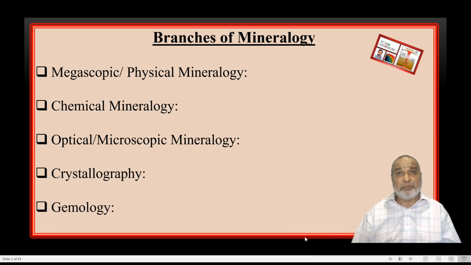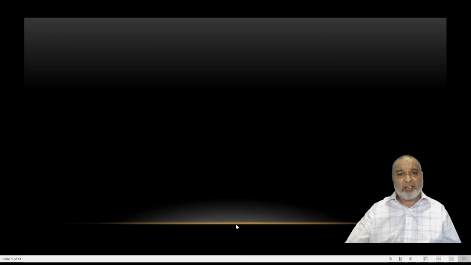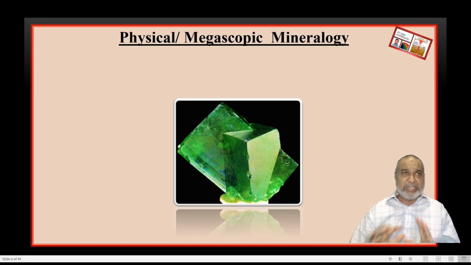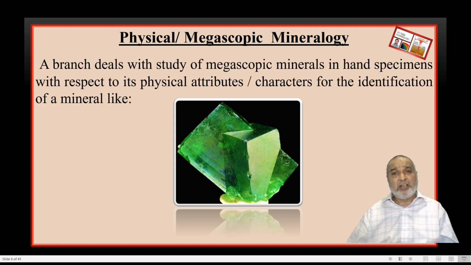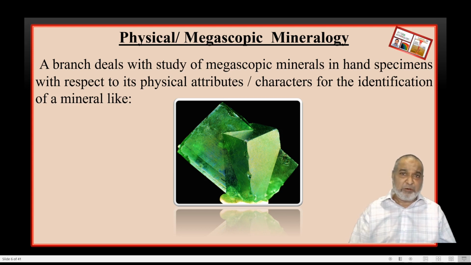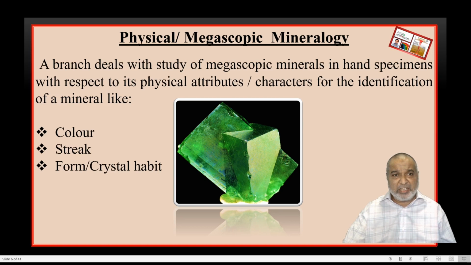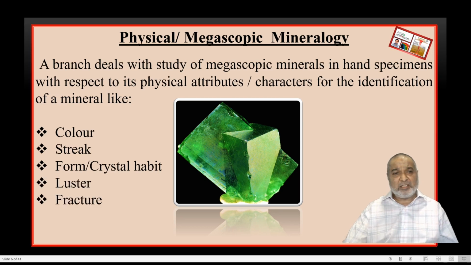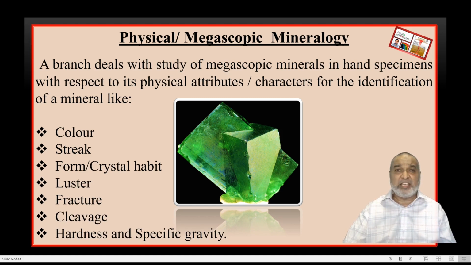Then the next branch is called gemology. It is also a mineral, but here it is the precious and semi-precious mineral which will be used. The cost is very high, so that is the branch we have, gemology. This is the mineral in its ideal form, specific gravity. These are the properties we can study in the hand specimen of a mineral. These are called attributes or characters of the mineral that we can study: color, streak, form, that is crystal habit, luster, fracture, cleavage, hardness, and specific gravity.